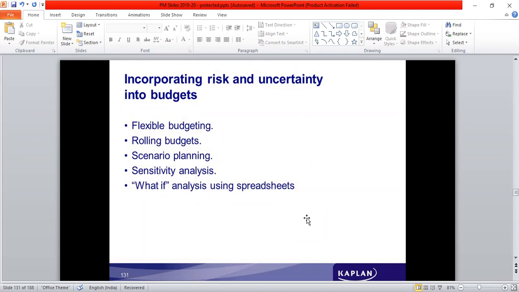Therefore, to accommodate those things, they anticipate all the possible activities which can happen in the future. Maybe they anticipate that demand could be 45, or 50, 55, 60, whatever multiple activity levels they anticipate to happen in the future.